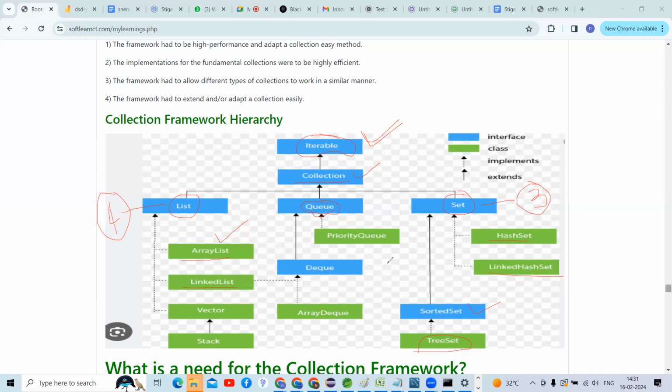You should remember this hierarchy of the Collection framework.